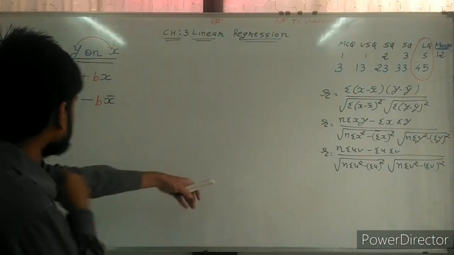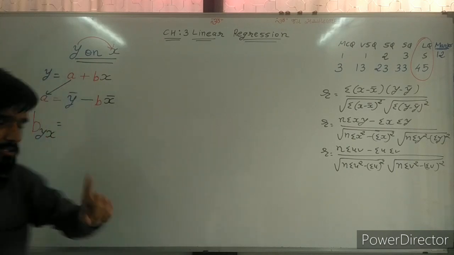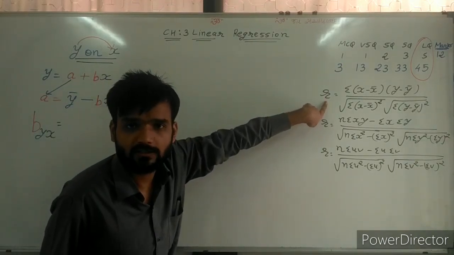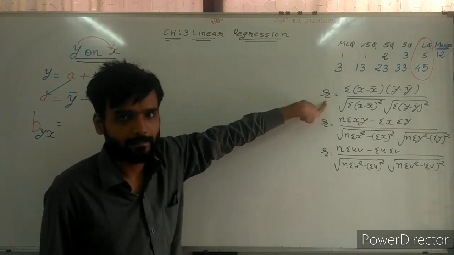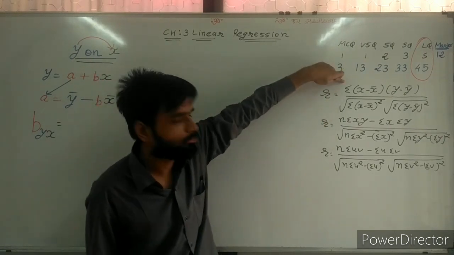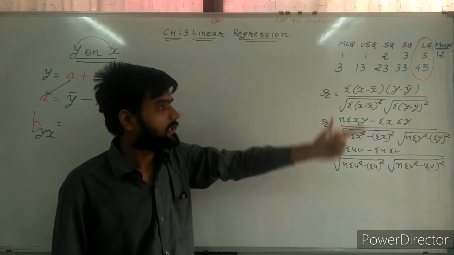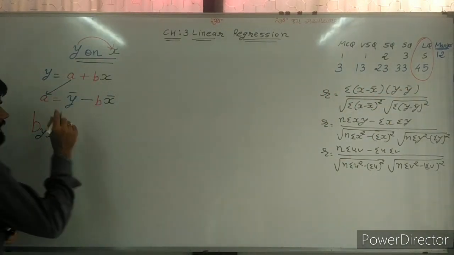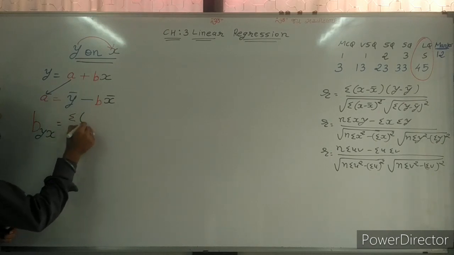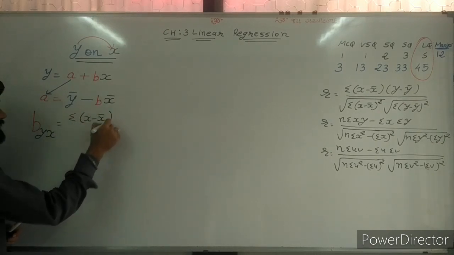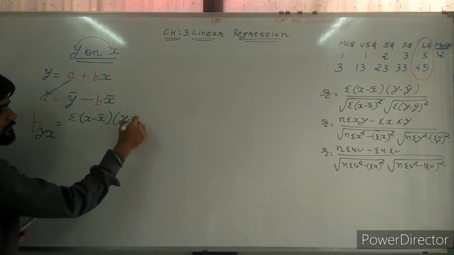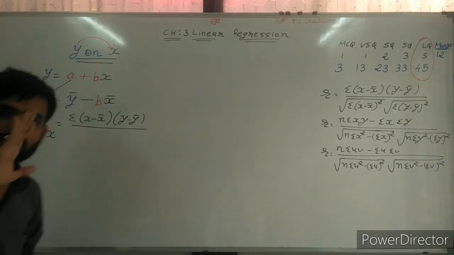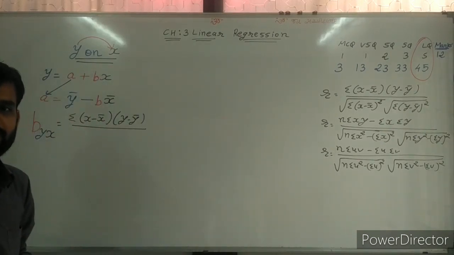See, I am making the formula of B on the basis of the first correlation coefficient R. Numerator remains same: sigma x minus x bar, y minus y bar remains same. So I am writing here sigma x minus x bar, y minus y bar. Sir, numerator remains same.